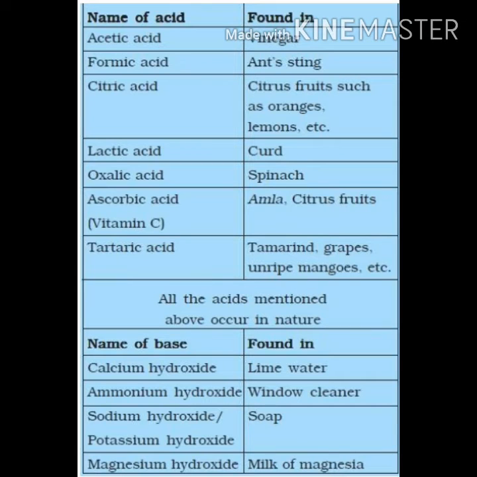This is the list of various substances in which different types of acids and bases are found. Acetic acid is found in vinegar. Formic acid is found in ant sting. Citric acid in citrus fruits such as oranges, lemons, etc. Lactic acid in curd. Oxalic acid in spinach. Ascorbic acid in amla and all citrus fruits. Tartaric acid in tamarind, grapes.